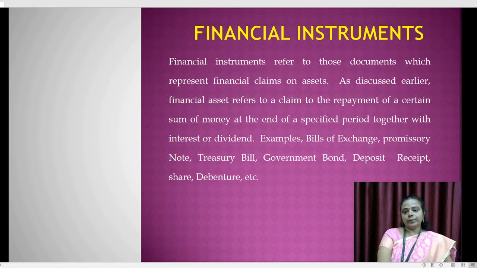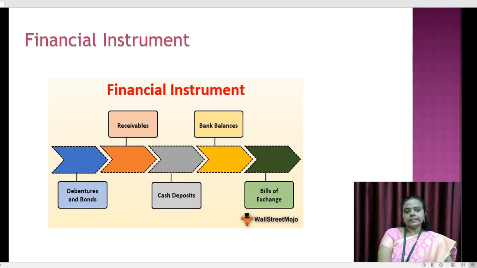Therefore, A or B, when they exchange goods, A may sell goods to B. B in turn may draw a bill on A. So, this is a bill of exchange. Again, a promissory note is also as such for goods or claims made therewith. Now let us see the different types of financial instruments.